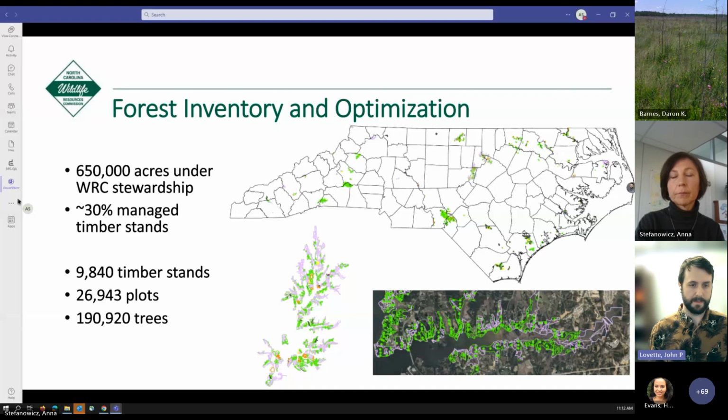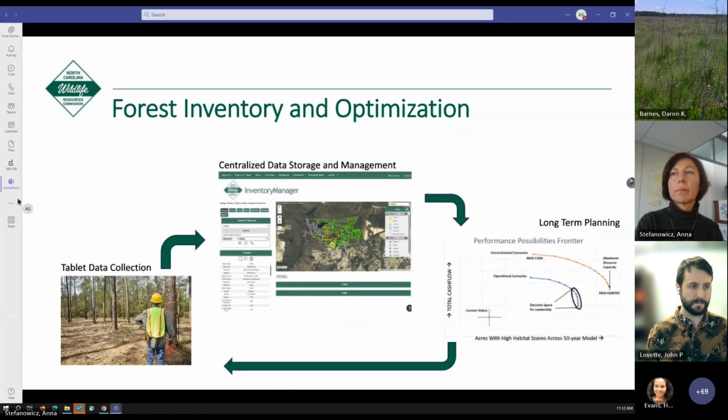So this is a breakdown from the state level, where you can see the distribution of all of these timber stands across the state, and then just an outline of the Jordan Lake game land, and a little zoomed in area where you can see the breakdown of those timber stands as the polygons, and the plots as the points there, and then the trees are within those plots.